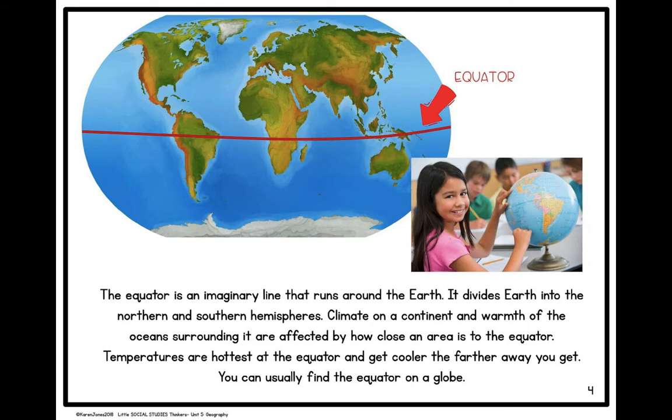The equator is an imaginary line that runs around the Earth. It divides Earth into the northern and southern hemispheres. Climate on a continent and warmth of the oceans surrounding it are affected by how close an area is to the equator. Temperatures are hottest at the equator and get cooler the farther away you get. You can usually find the equator on a globe.